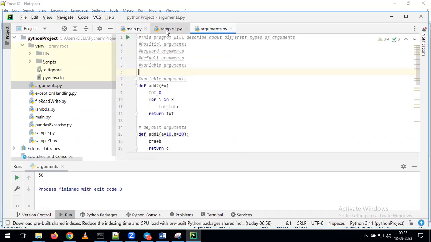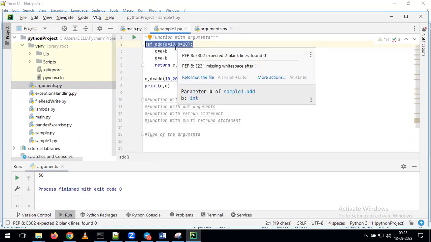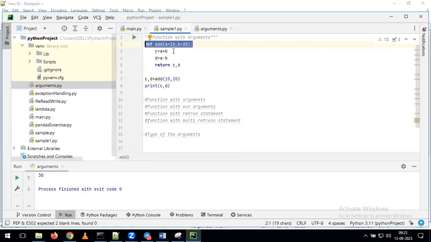Okay. If no questions, try to give the answers here. Now, for example, here what I'm doing is, instead of a comma b, I'm giving it as a is equal to 10 and b is equal to 20. Now tell me indirectly what I'm doing here. What type of arguments is it? I am giving a is equal to 10, b is equal to 20. Indirectly, what type of argument is it? Is it a keyword argument or a default argument?